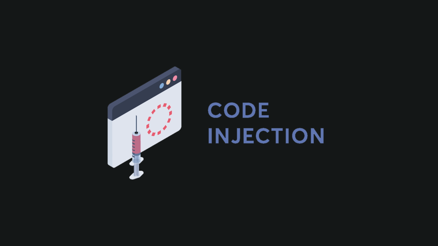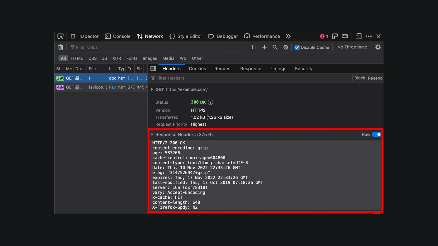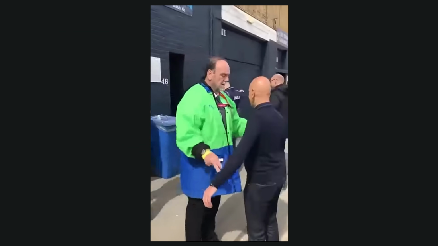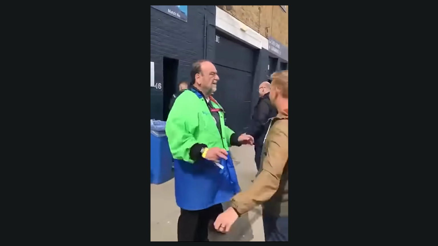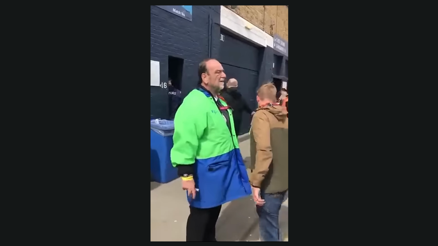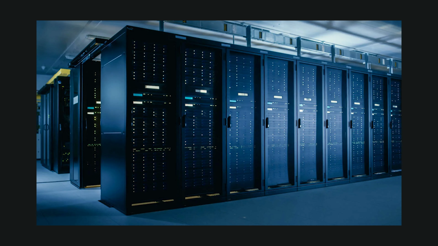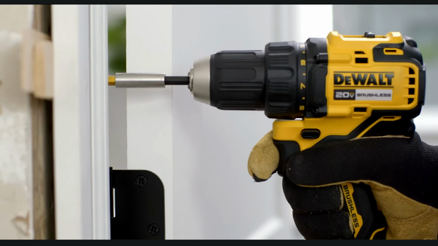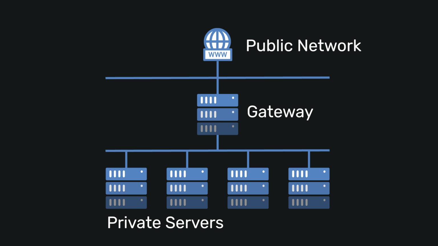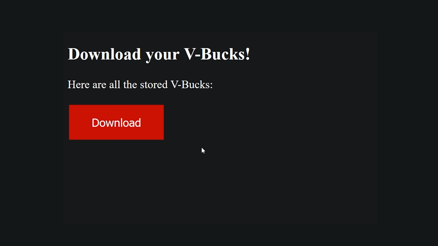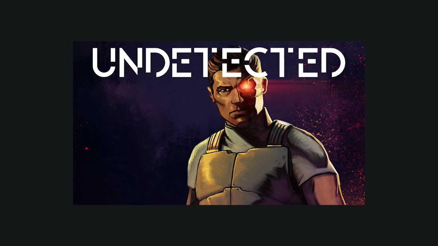Now, since this patch was public, the attackers shifted their focus onto it and found a vulnerability which let them inject malicious input through an HTTP header. And because the server didn't properly sanitize or validate the input, attackers were able to execute their own commands, essentially turning the server into their playground. With this new access, attackers could install backdoors, move freely across the private network, and exfiltrate massive amounts of sensitive data, completely undetected for months.